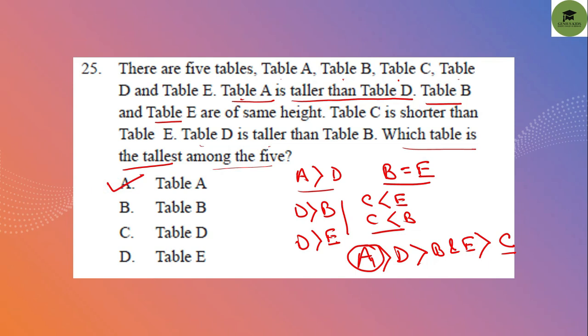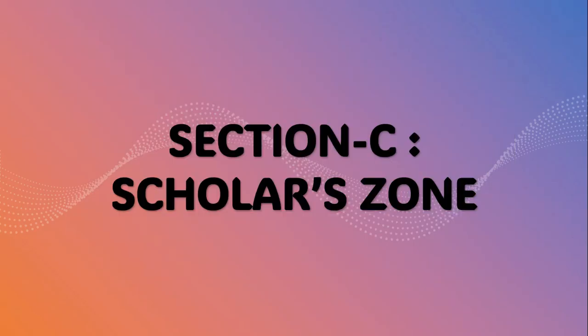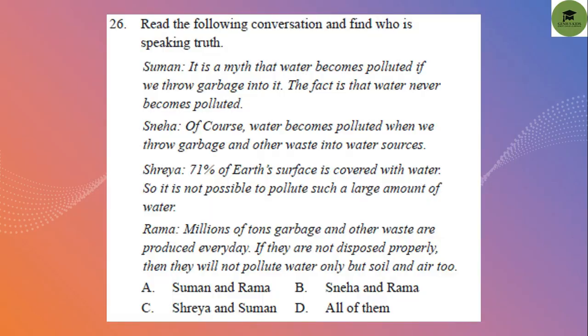Okay. Now let's move to the next section. Section C is the Scholar's Zone. Let's see the questions. Read the following conversation and find who is speaking the truth.